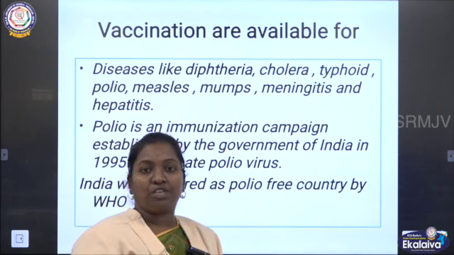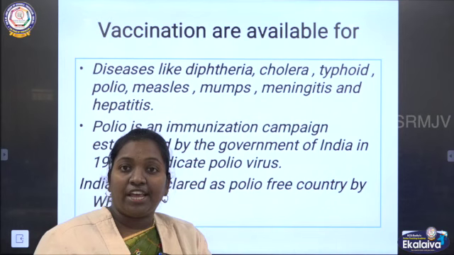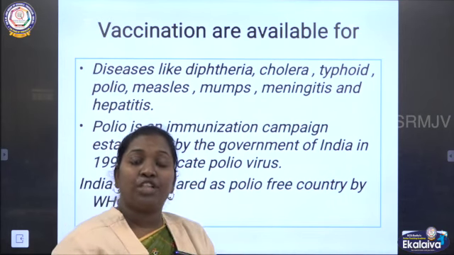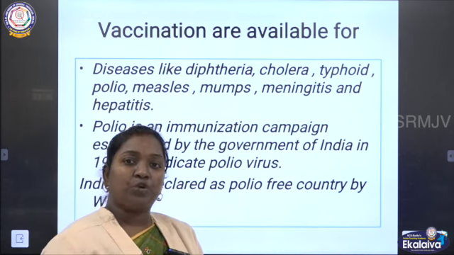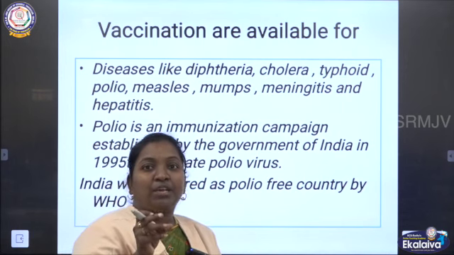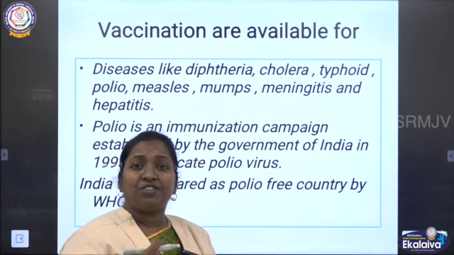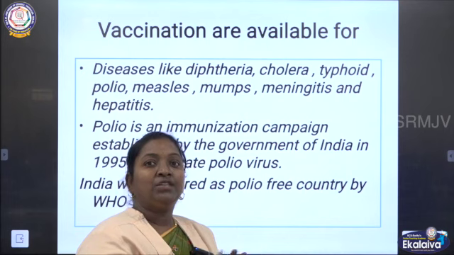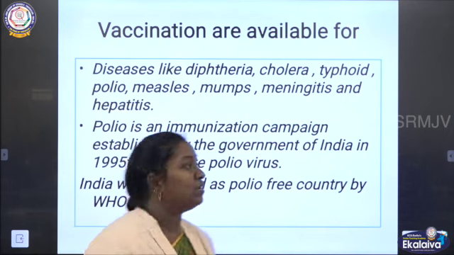To whom will this vaccination be given? The children who are at the age of 5 or below, to them this vaccination is a must and necessary, because they are very young. It is provided to those small children to develop their immunity. They may not eat properly, so at that time also they need to develop their immunity strength, so that these vaccinations help them not to get this type of communicable diseases.